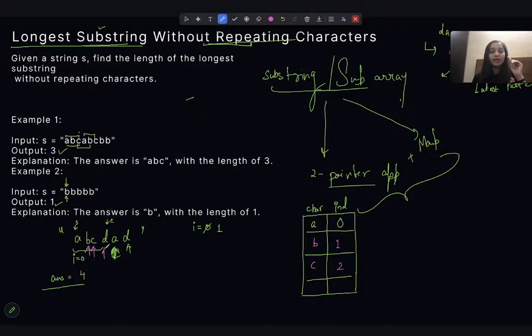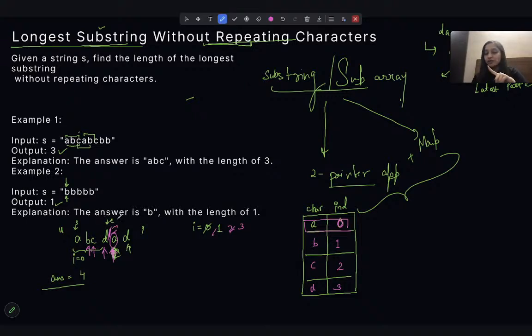I move forward. I came to D, and this time my index came to 3, right? So D will be at 3. Now when you see here at A, this position, when I check for A in my map, it will say that A is already available in the map. So now I know that from here, I have to start the new substring.